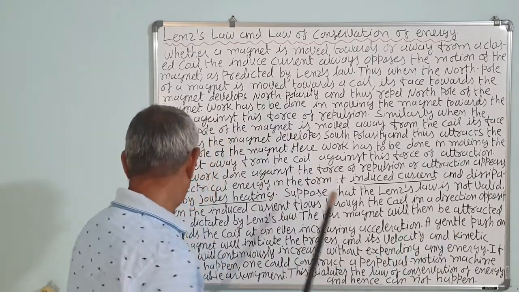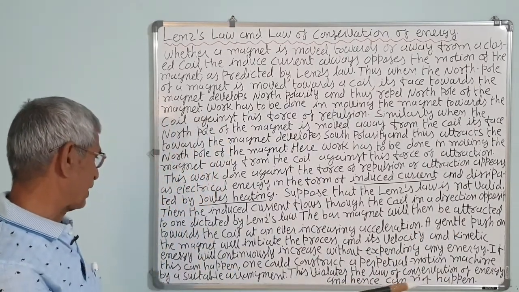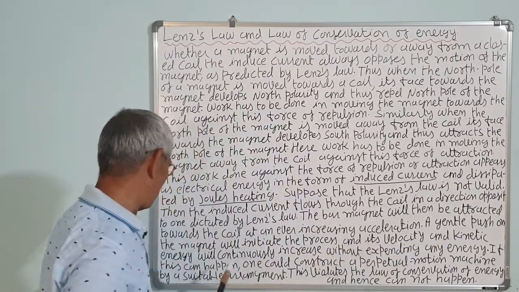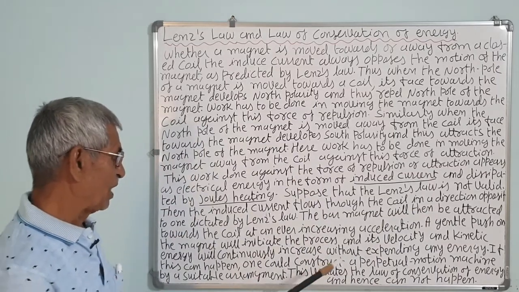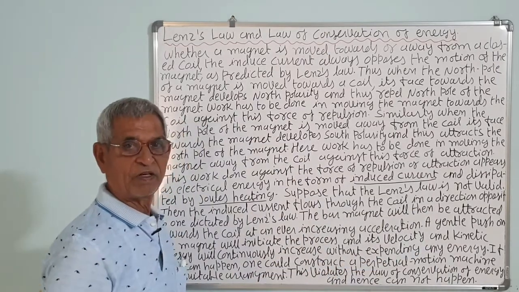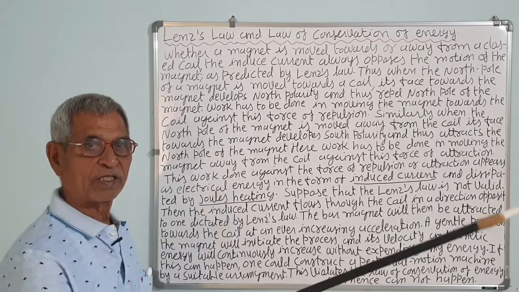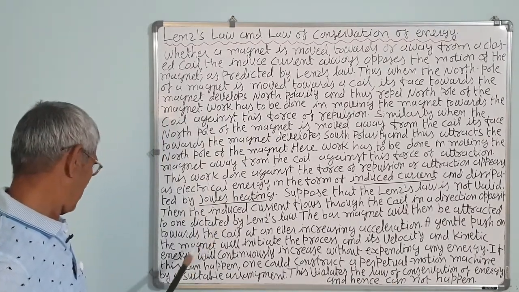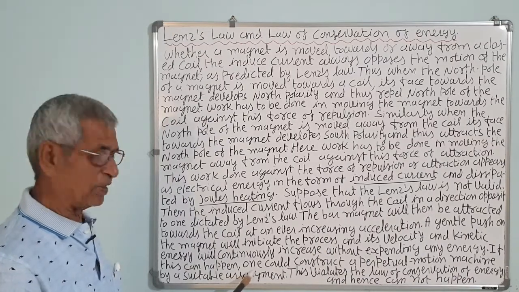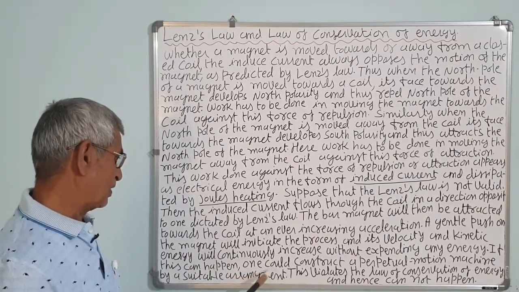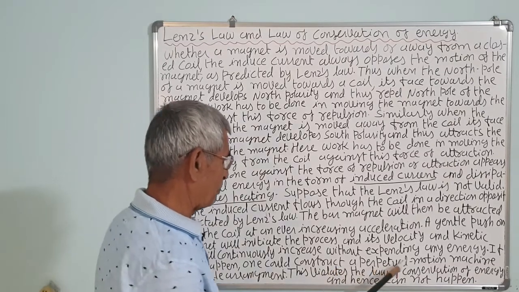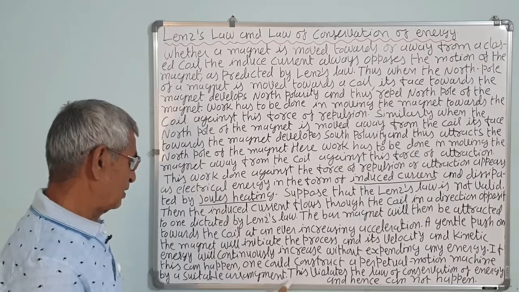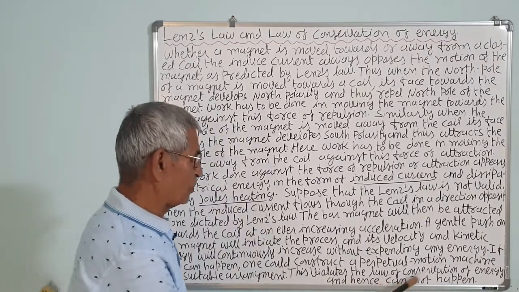With a gentle push on the magnet, as we push the magnet a little toward the coil, its velocity and kinetic energy will increase continuously without expending any energy, because there is an attractive force. So, we do not need to spend any more energy. If this happens, one could construct a perpetual motion machine by suitable arrangement. This violates the law of conservation of energy.